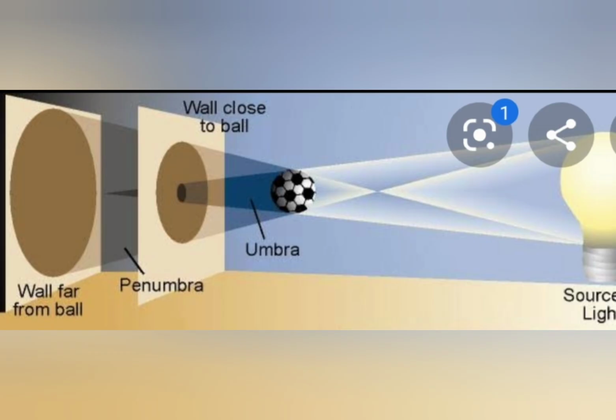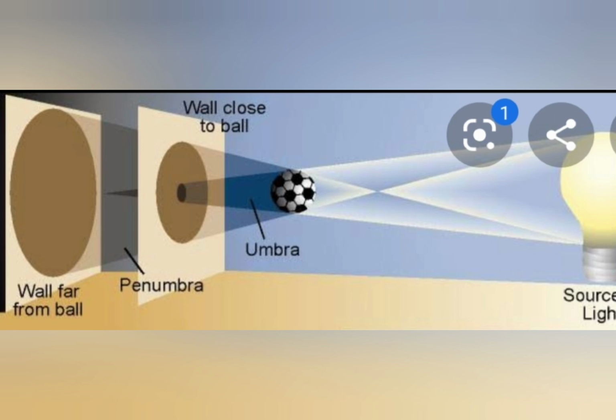If the screen is moved away from the object, then the size of the umbra becomes smaller. And if the screen keeps moving, the umbra will go on reducing in size, and a stage will come when it will vanish completely. We will be able to see only the penumbra.